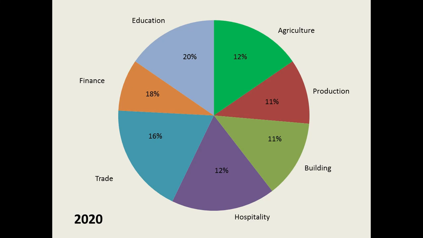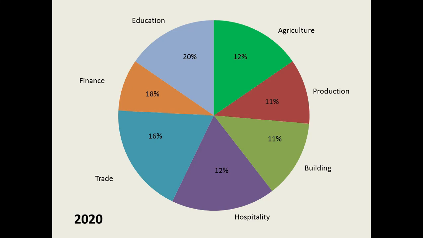For example, here in the second pie chart we can see the production sector and the building sector, they did not perform well, isn't it? Is that clear? Are you all getting it, everyone?